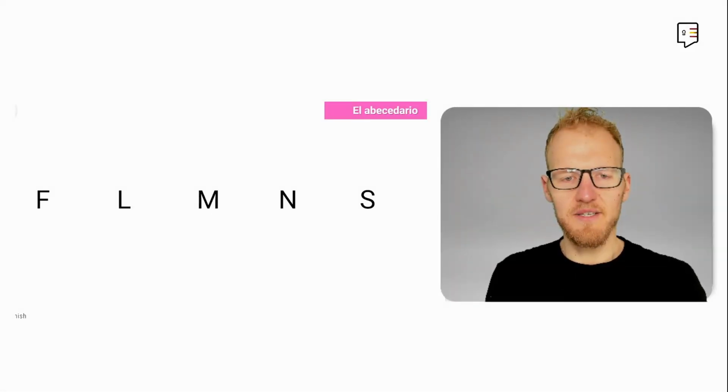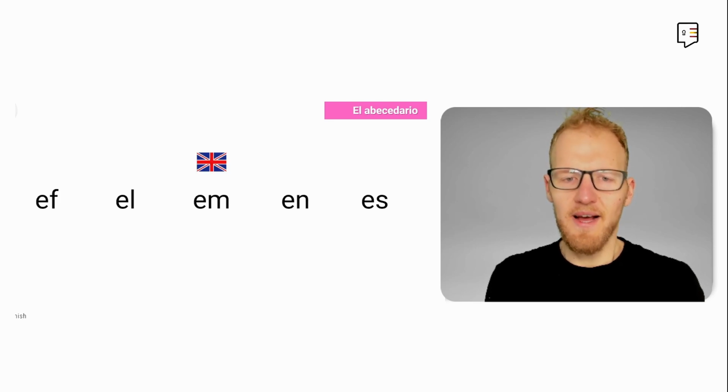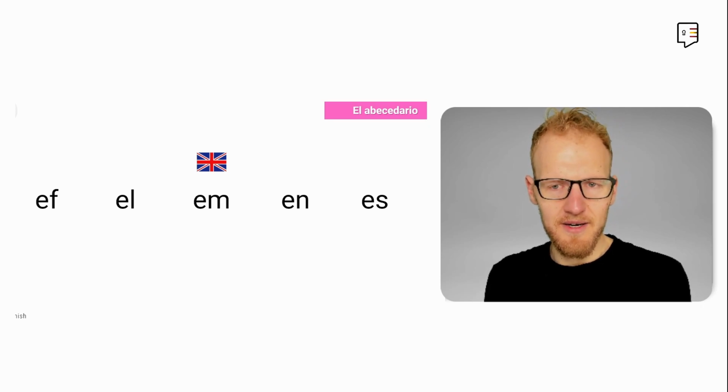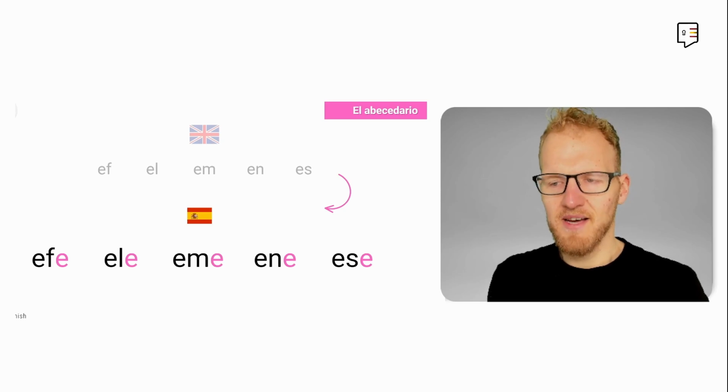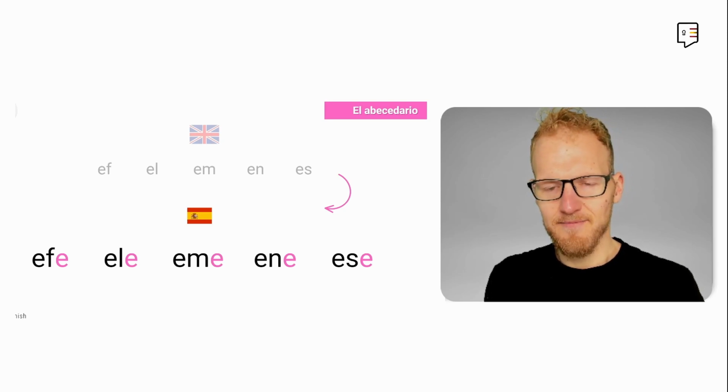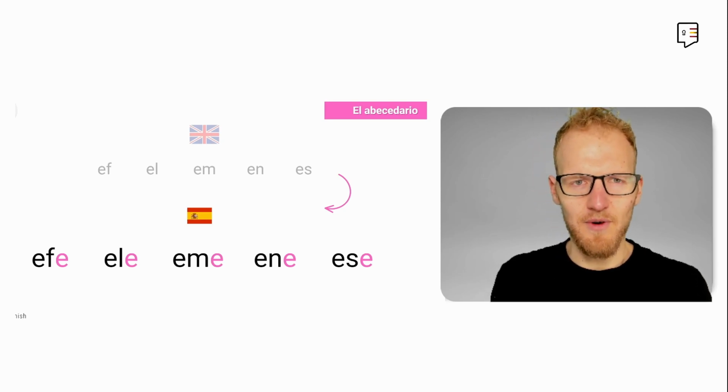And now we are going to go through the second group of consonants in the way we are organizing it. The first one is straightforward enough. You just change the English vowel for the Spanish one, and you got it. Now we have to add a vowel. With these letters in English, F, L, M, N, and S, you just add a Spanish E to the end of them, and you get efe, ele, eme, ene, ese. This is quite straightforward.